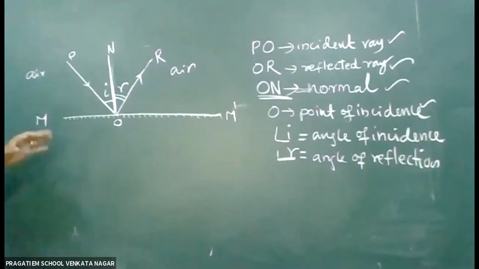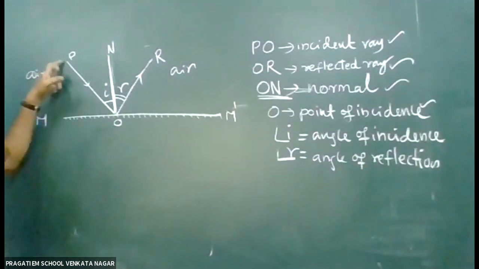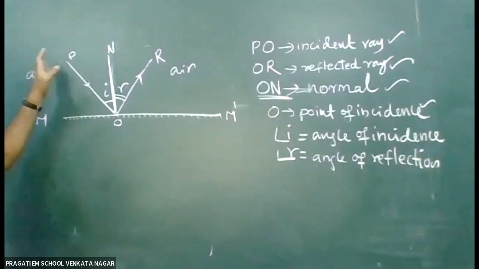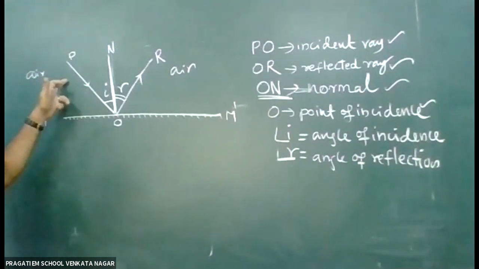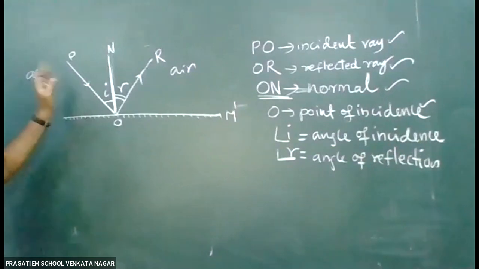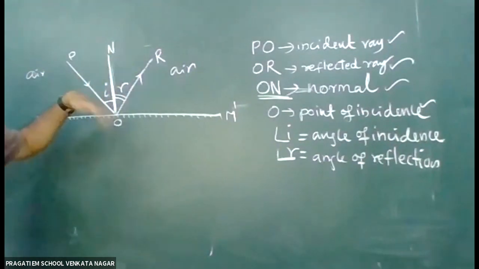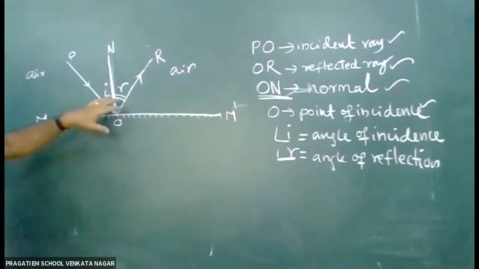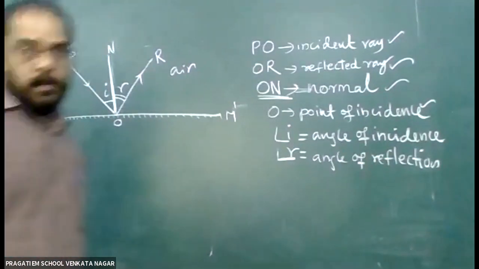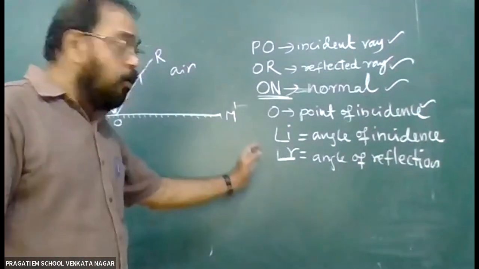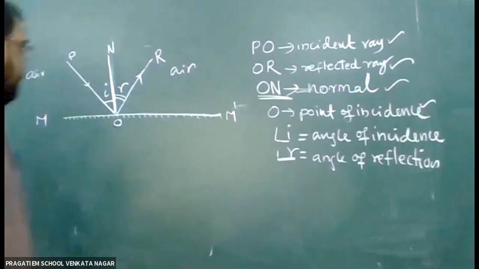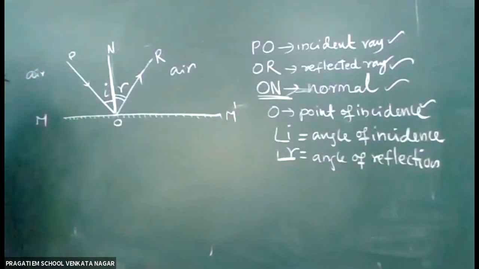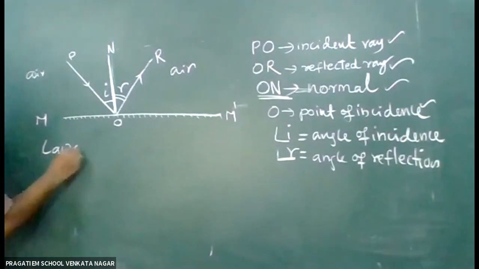Before going to the laws of reflection, we can see three lines here: two rays and one line. One is OP, the incident ray. One is OR, the reflected ray, and another one is ON. ON is the normal drawn at the point of incidence. Okay, let us see what the laws of reflection are.